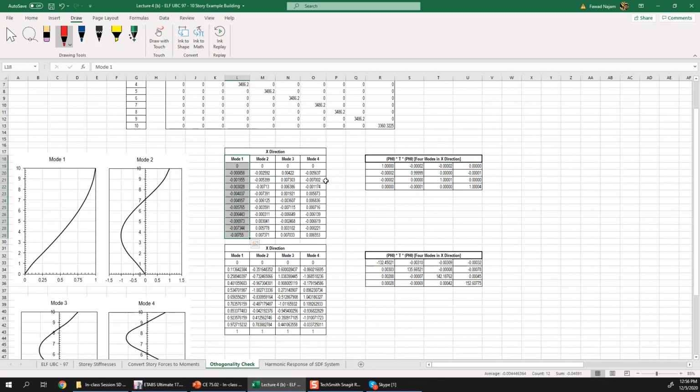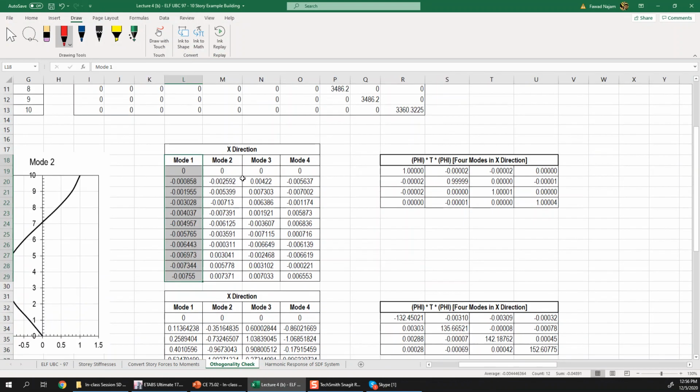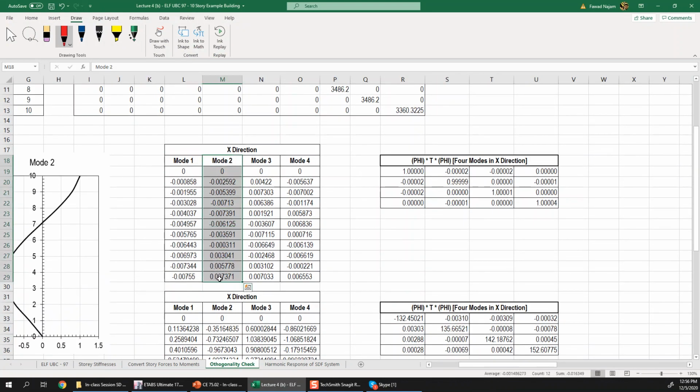Let me zoom in a bit. This is the second mode shape I extracted. Basically it was, I think, the fourth or fifth mode according to software numbering, but I call it mode 2 in X direction. Then mode 3 in X direction, mode 4 in X direction. So I have extracted the first four modes in X direction.